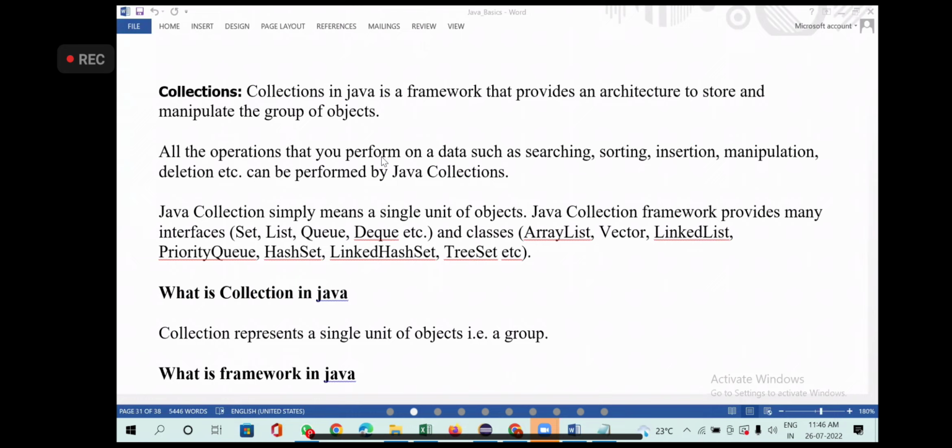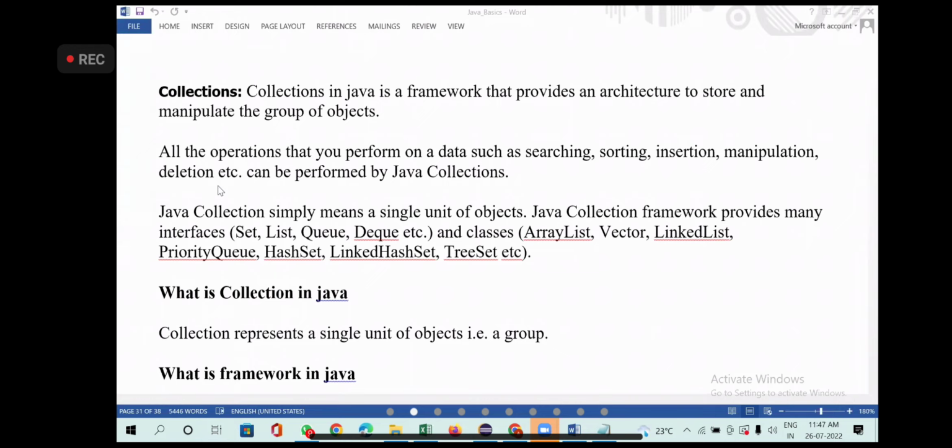All operations that you perform on data, such as searching, sorting, insertion, manipulation, deletion, etc., can be performed by Java collection. Collection is a ready-made framework. Framework means it is already defined. They already built it. They are saying go ahead and use it.